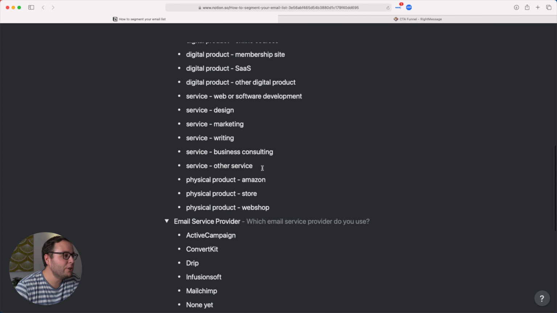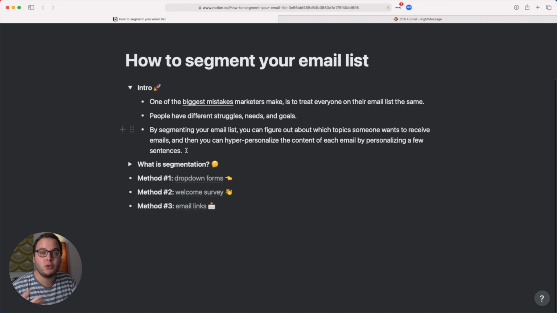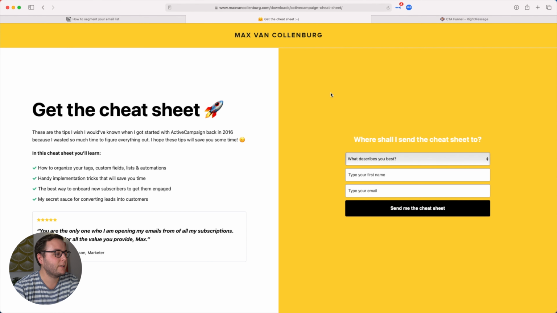Now I want to show you 3 different methods that you could use to segment your email list. The first one is to add drop downs to your forms. It obviously depends a bit on what kind of tools you are using for your forms, but most tools allow you to use drop downs like this.